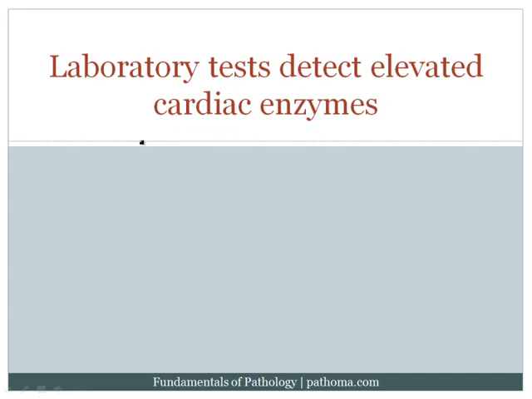When you want to make a diagnosis of myocardial infarction, looking for cardiac enzymes in the blood can be very helpful. Again, the idea here is that you're looking to see whether there's been irreversible damage to the myocytes, which is the definition of myocardial infarction. And when there's irreversible damage to the myocytes, you know that the hallmark is going to be membrane damage, and with the membrane damage, the enzymes that are present within the cardiac myocytes will leak out into the blood. And so, if you can find them in the blood, that tells you that the patient had a myocardial infarction.